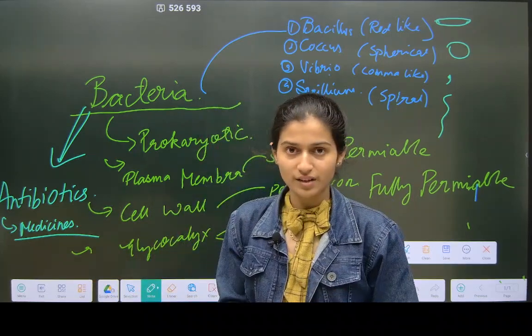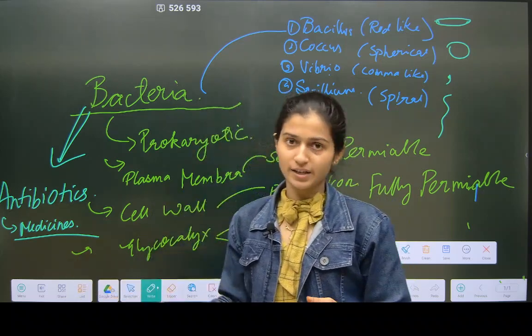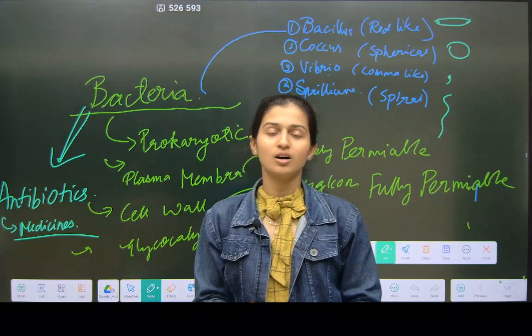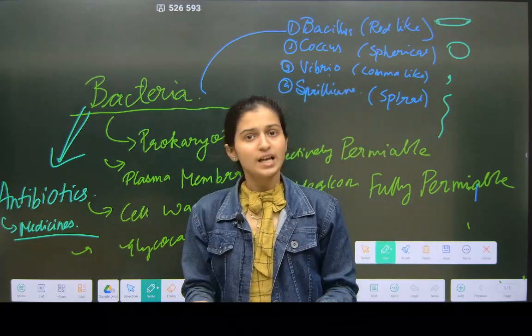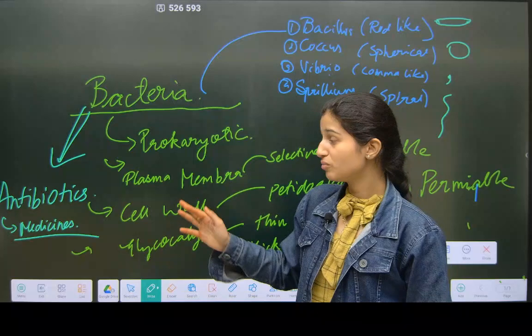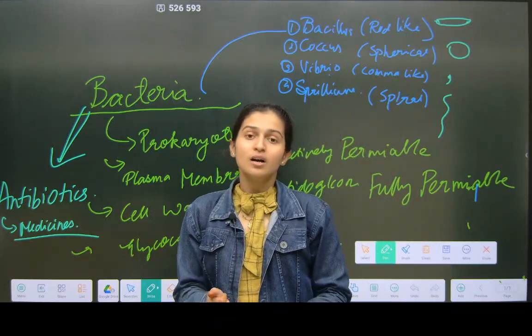But in the case of virus, we do not have any antibiotics. For example, if there are symptoms of virus like flu, you can take simple antibiotics, but for virus there are no antibiotics. There is a vaccine for virus.